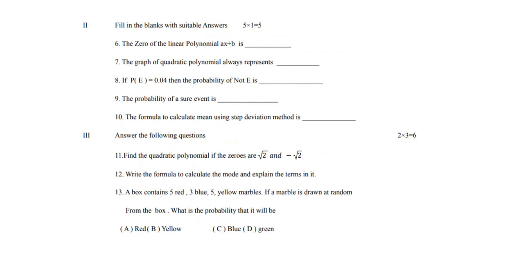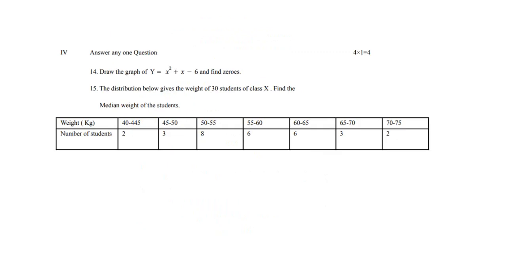And the last section is 4 mark questions. Answer any one question. Here you have an internal choice. Generally 4 mark questions will have an internal choice, that is 14 and 15. Any one you must attempt here. The 14th question is given from polynomials, that is a graph, and the 15th question from statistics. Maybe my expectation also for 4 mark questions out of 3 chapters, they will ask you 1 question from statistics and 1 question from polynomials.